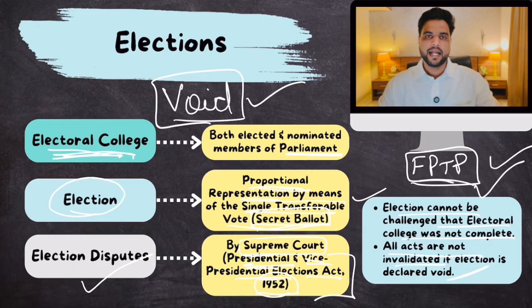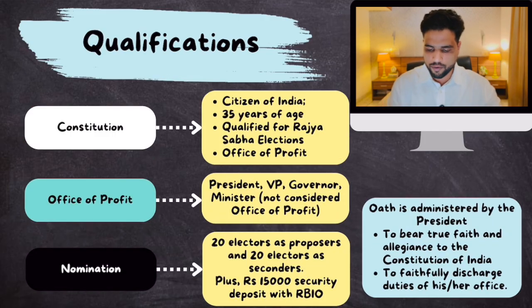Now, as far as the qualification of the candidates who are fighting for the post of Vice President is concerned, let's take a look at that. So qualifications. First of all, the Constitution says very clearly, the VP should be a citizen of India. Minimum age should be 35 years. Should be qualified to contest the election of Rajya Sabha. So all the qualifications required for Rajya Sabha MPs are required for Vice President as well.